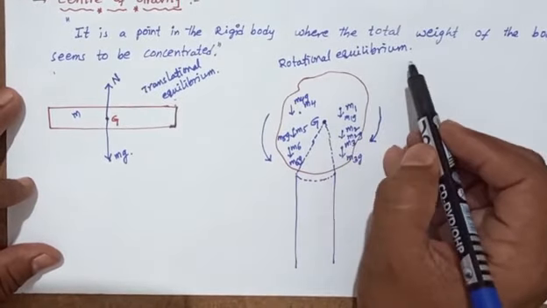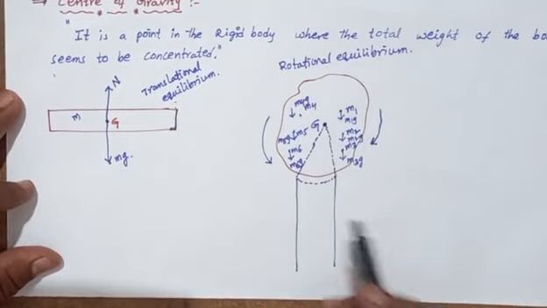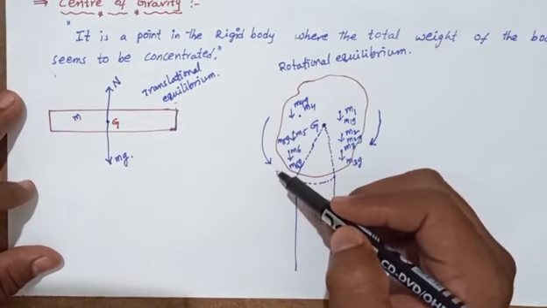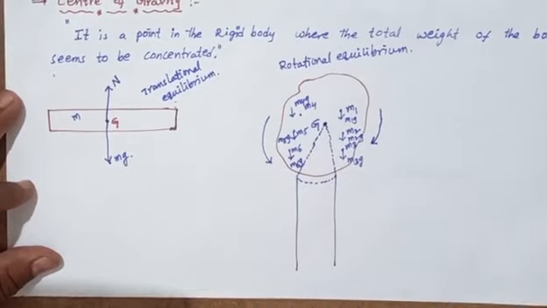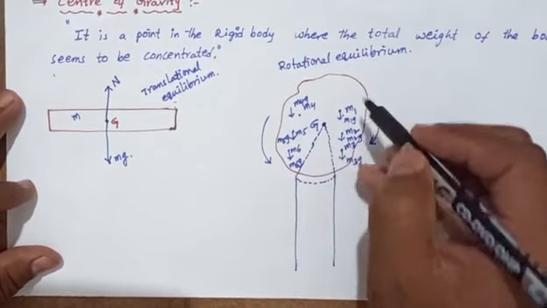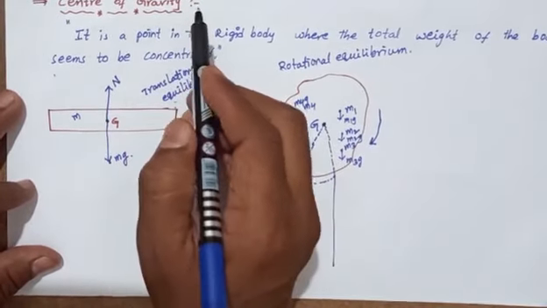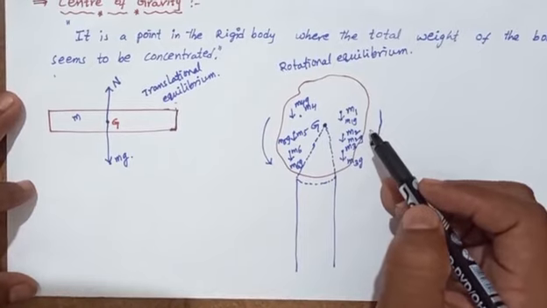At rotational equilibrium, it is constant and doesn't move in the clockwise or anti-clockwise direction. At rotational equilibrium, capital G is the center of gravity of this cardboard.